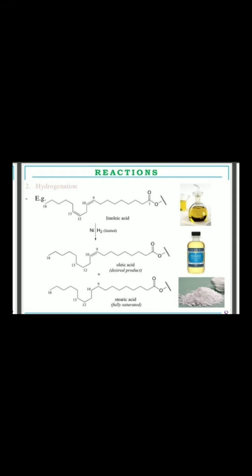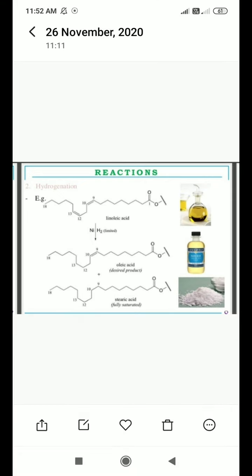Here they have shown different examples. First is linoleic acid. In the linoleic acid structure, look at the screen where you can see double bonds: a carbon-carbon double bond between carbons 12 and 13, and another between carbons 9 and 10. Then there is the carboxylic acid head, COOH, in this structure. It is liquid in nature because it contains double bonds.